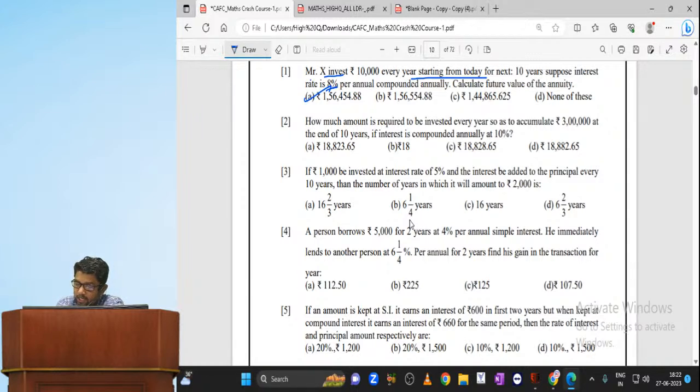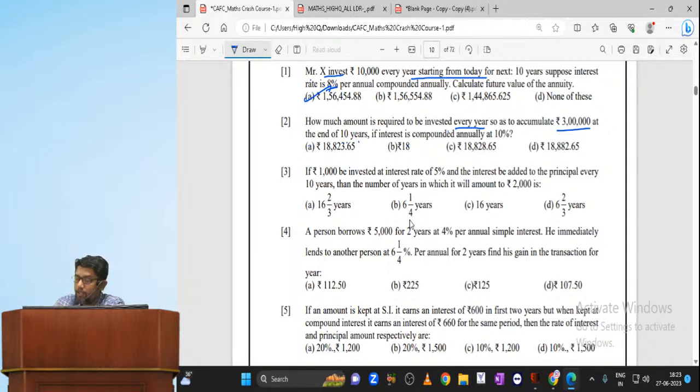How much amount is required to be invested every year? That means they ask you to find out the annuity value, small letter A, so as to accumulate 3 lakhs at the end of 10 years if interest is compounded annually at 10%.